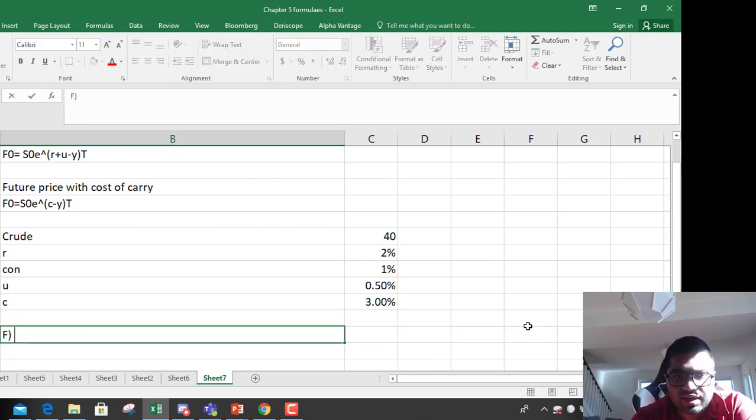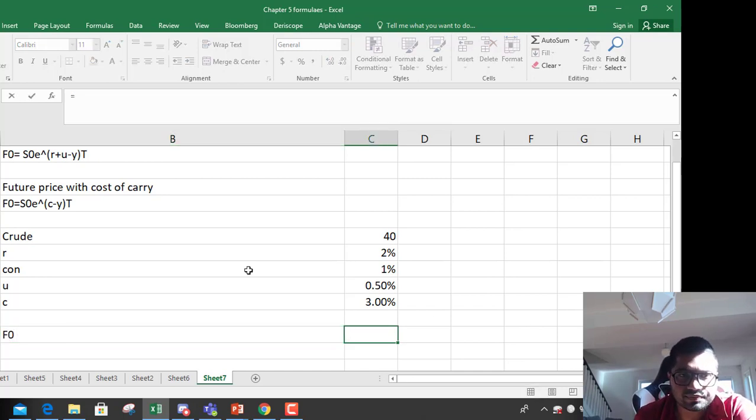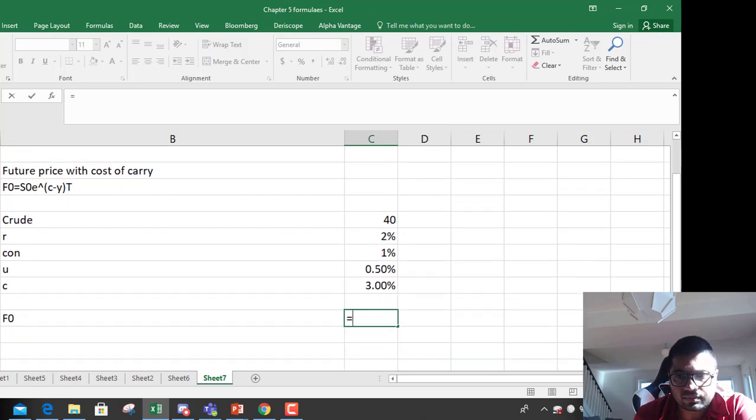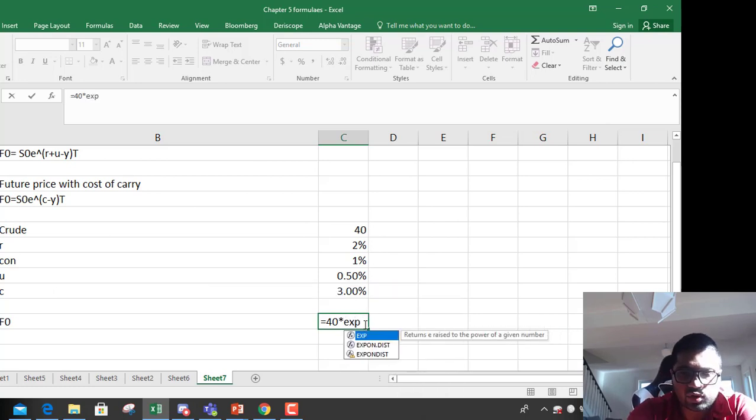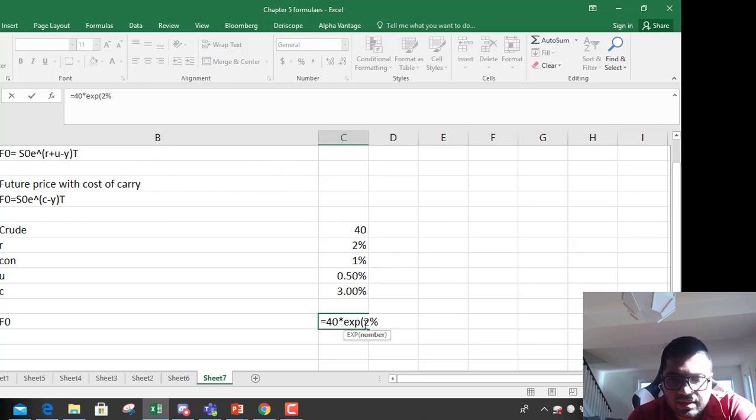Let's use both formulas. So based on convenience yield, F0 equals, let me zoom out a bit. Okay, so F0 equals S0, spot price 40, into exponential, we always compound, R rate of interest 2% plus storage cost, like we did in the last example, minus the convenience yield.